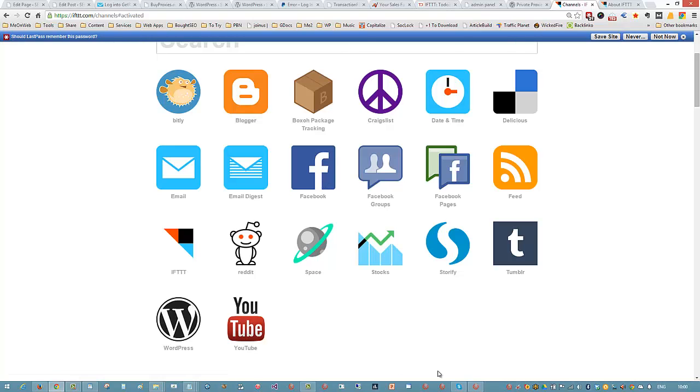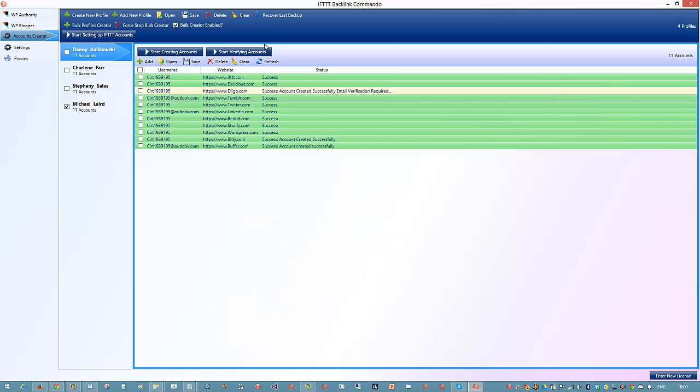Okay, so what happens with the software is we have to create accounts, okay? And with each IFTTT account, we need to connect some social accounts. So you can see here, I've got one IFTTT account, and inside that account I've got Delicious, Digg, Tumblr, Twitter, LinkedIn, Reddit, Storyfy, WordPress, Bitly, and Buffer, okay? All of these can be used in syndication for pre-made SEO strategies that I have created myself and added into the software to make it one click to make those strategies happen.